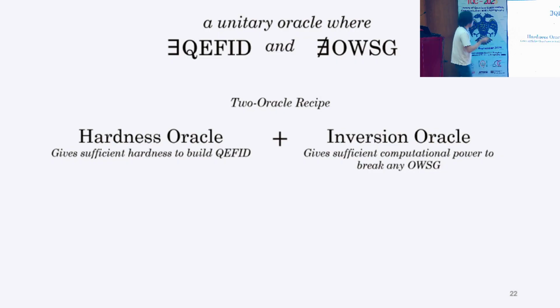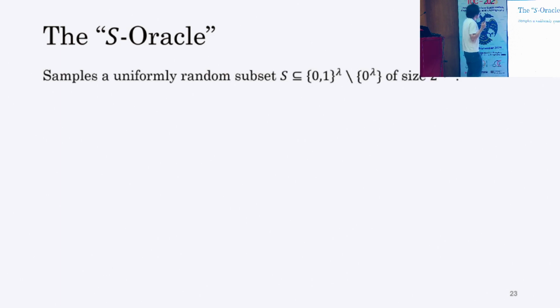So let me explain how to construct such oracles. I will mainly explain how to construct the hardness oracle to get QEFID, and the main idea is to consider the following oracle, which we call the S oracle. Sample a uniformly random subset S of lambda-bit strings that doesn't contain all the strings, and has size lambda over 2.